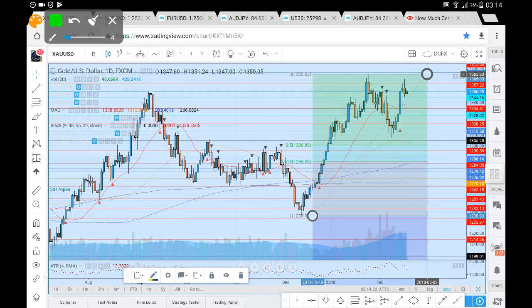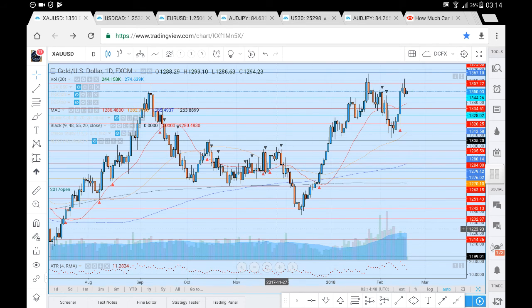So if we do see a deeper retracement from this level here, from this lower high, a possible retracement back down to our previous swing low in around the 1305 level, between 1305 and 1300. In around 1300 we do have the 50 Fibonacci of this move to the upside before seeing this pullback.